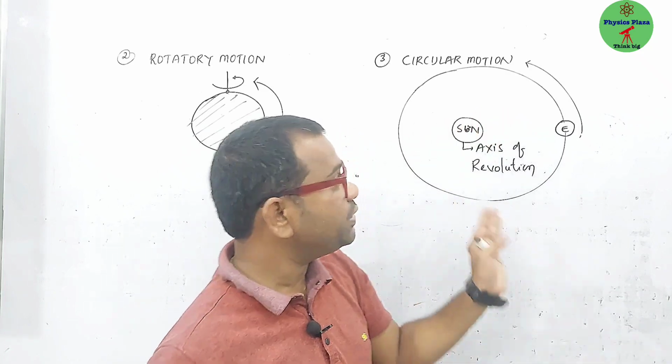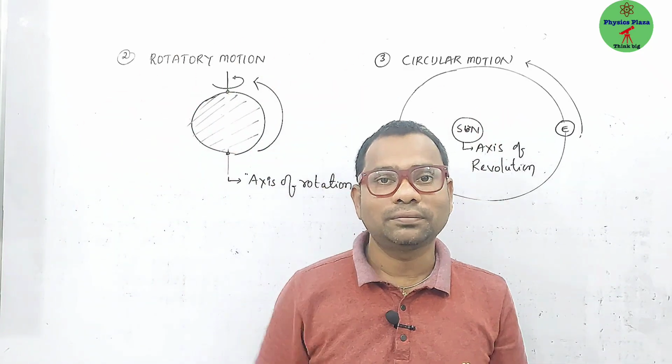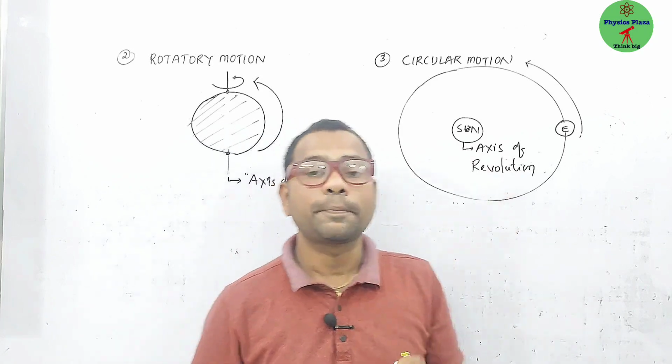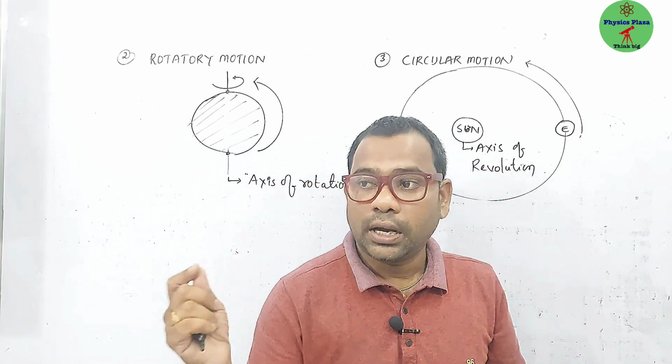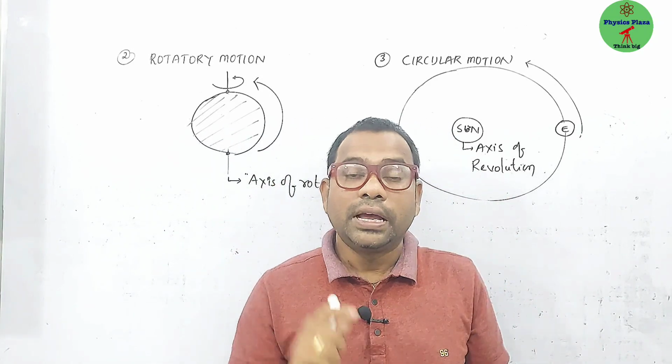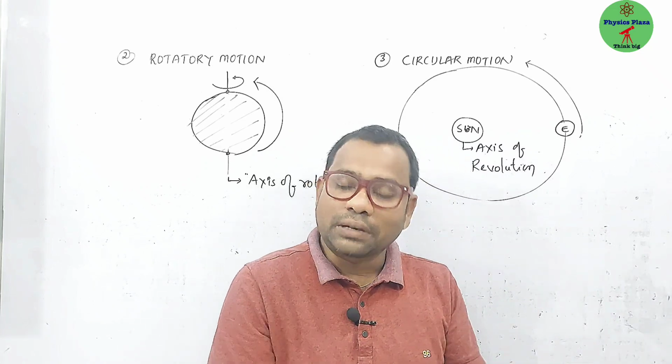Can you give an example? Yes, the hands of a clock. Example for circular motion. And earth revolving around the sun, circular motion. Satellite revolving around the earth, circular motion.